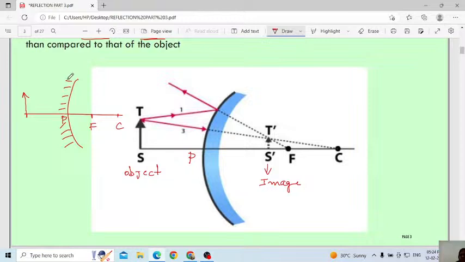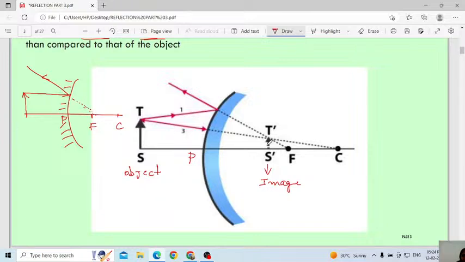Then consider 2 rays, one ray is parallel like that. Consider the first parallel ray, it will hit the surface and move like this, then extended, it will meet at the focus point. That is one case.